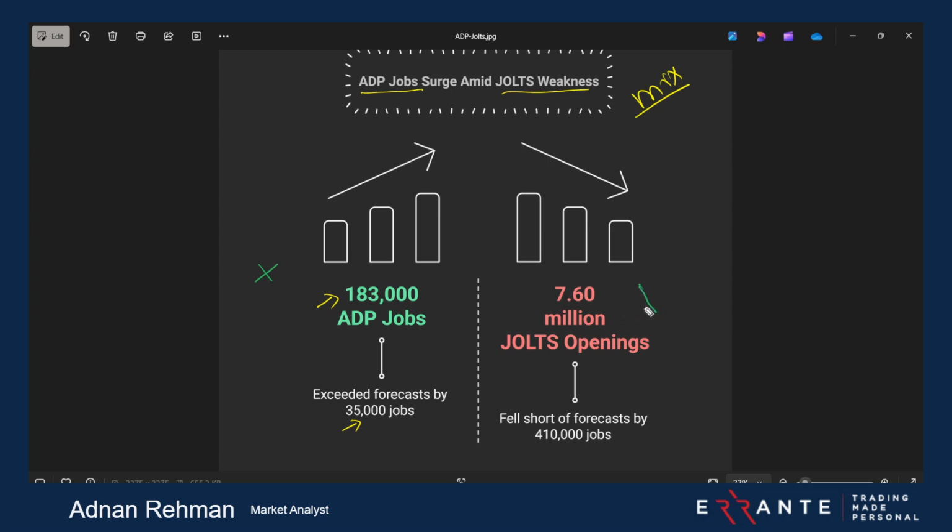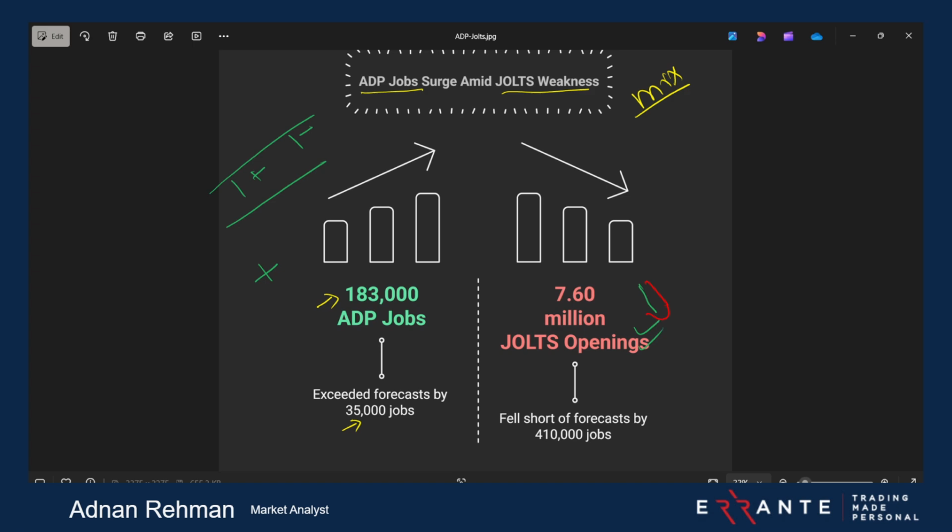And over here we saw some negative movement towards the downside. It fell short by 410,000. So if we can just mark it, we have one plus and one negative. Keep this in mind. By plus, I mean one news goes in favor of the employment side and the other one goes the other way. Even it's not that much of a negative, it was just below the forecast. Overall, it's a good print. You don't need to learn this by heart or keep this in your mind too much. Just have a brief view of this.